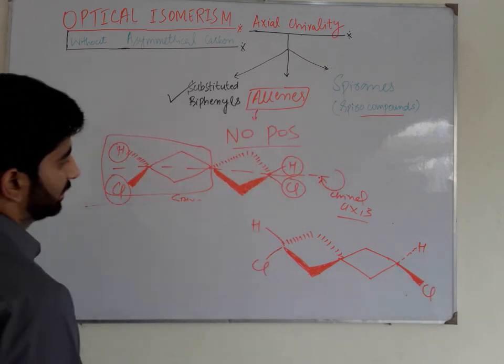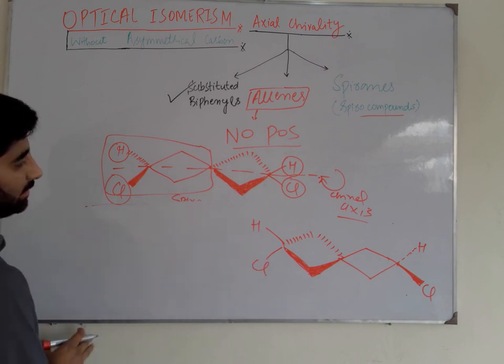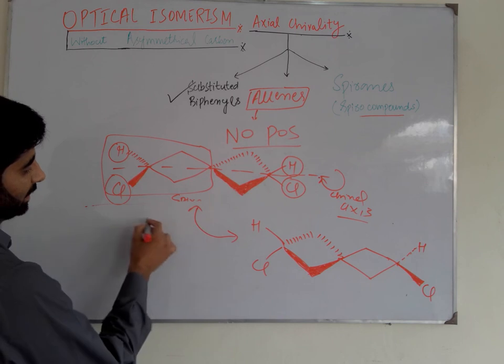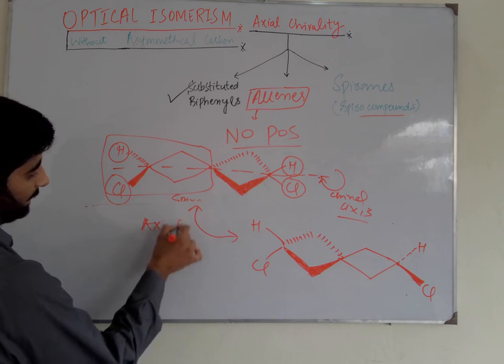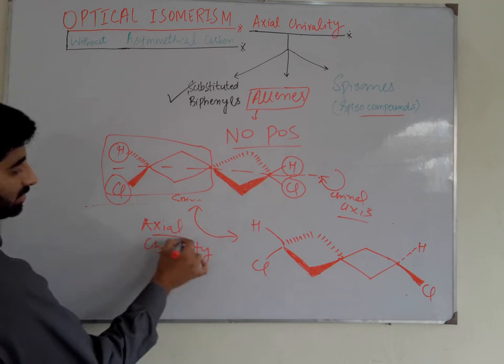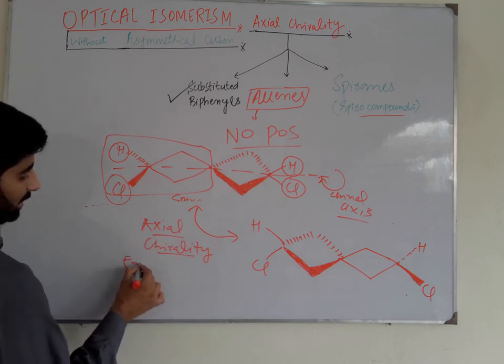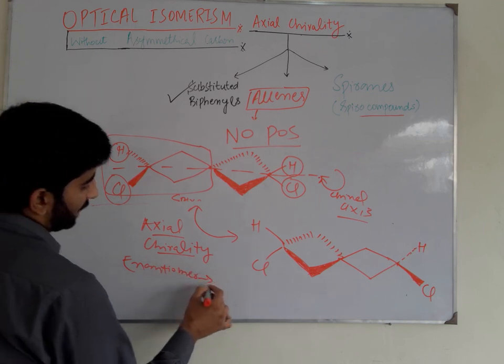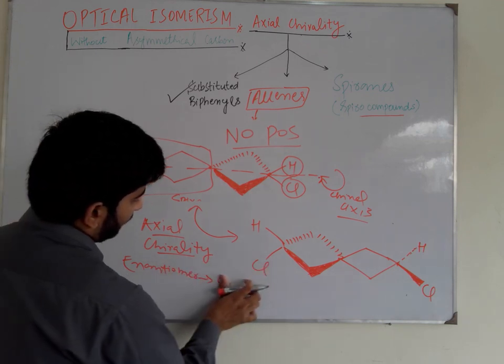Now we can see that they are non-superimposable mirror images of each other. So it's due to the presence of axial chirality. So they are enantiomers of each other, and we know that enantiomers are optically active compounds. So they are optically active compounds.